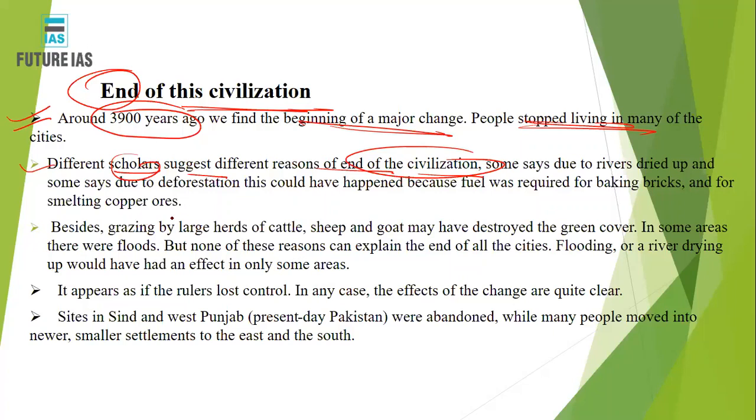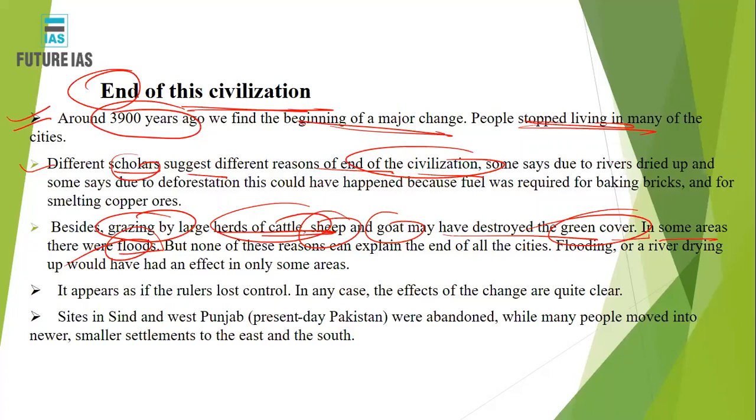Besides, grazing by large herds of cattle, sheep, and goats may have destroyed the green cover. In some areas there were floods. Different scholars gave different interpretations and suggestions, like there would have been floods.